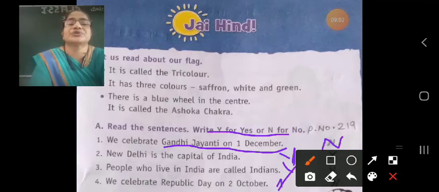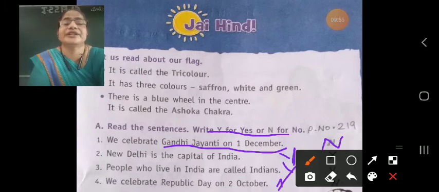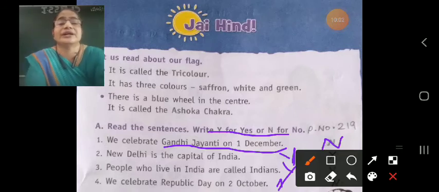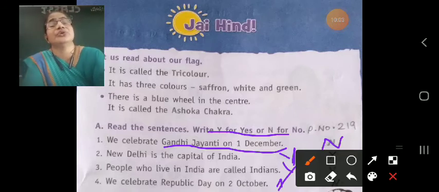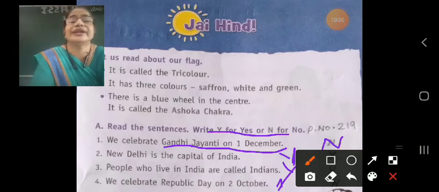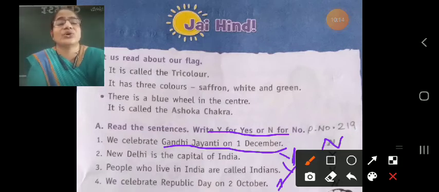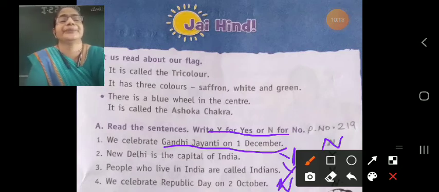Now, last question. We celebrate Republic Day on 2nd October. We are celebrating Republic Day on 26th January, and here it is written 2nd October. On 2nd October we are celebrating Gandhi Jayanti. That sentence is wrong and you can write no.